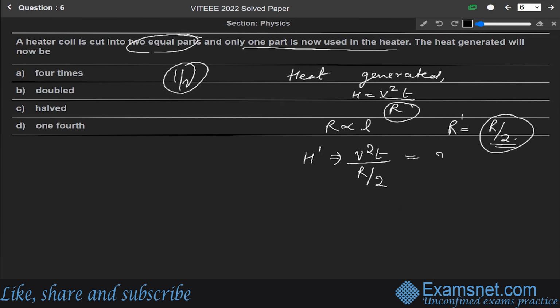So this will be 2 times H, that is, double the previous one. As R reduces to half, H dash will be double. So the correct answer is option B.